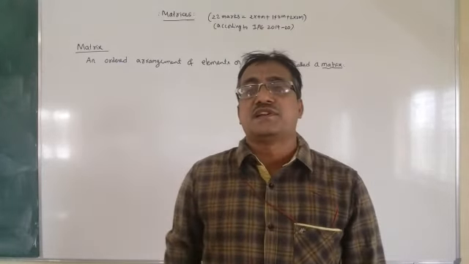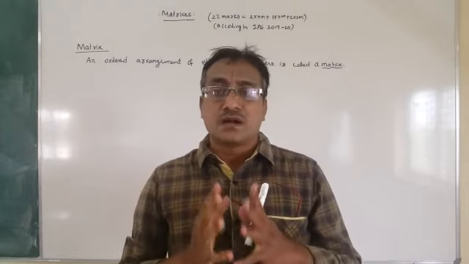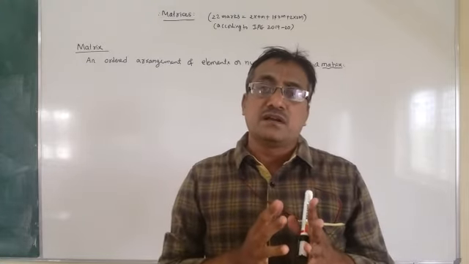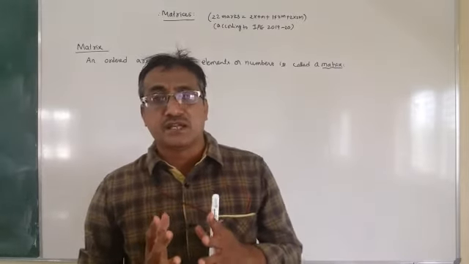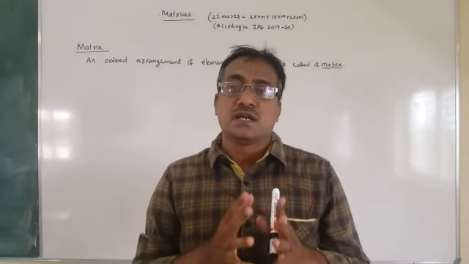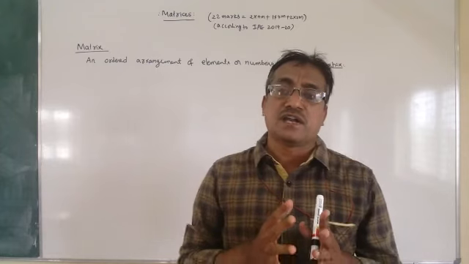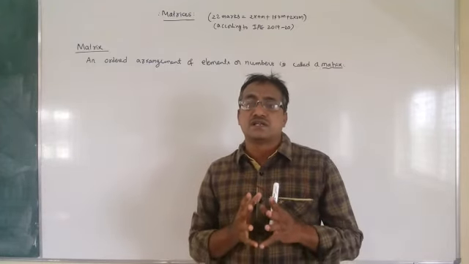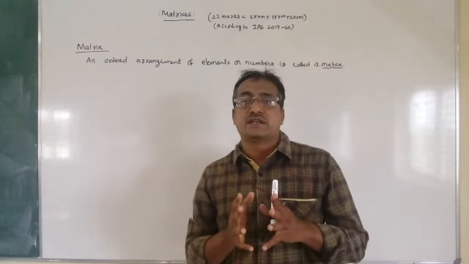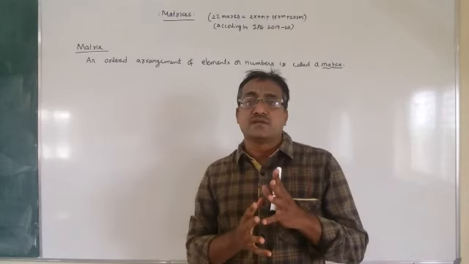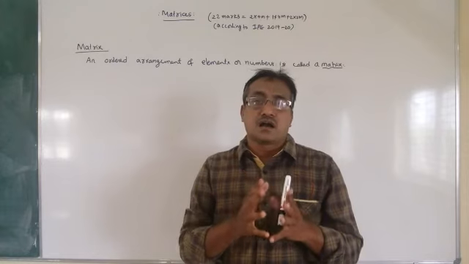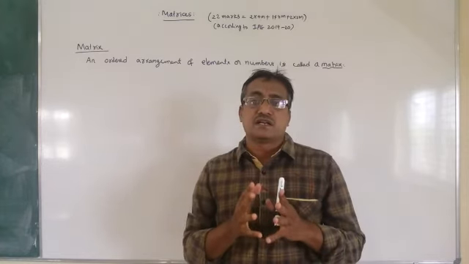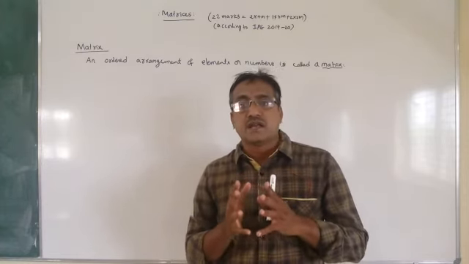Now the definition of matrix: an ordered arrangement of elements or numbers is called a matrix. So if you arrange the numbers in an order, that ordered arrangement can be called a matrix.